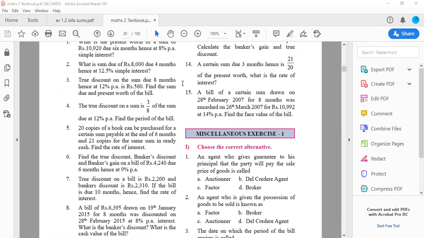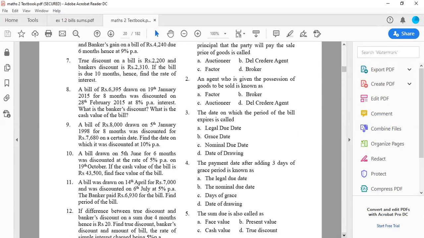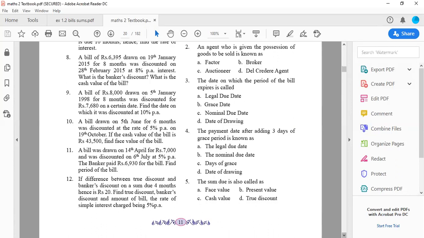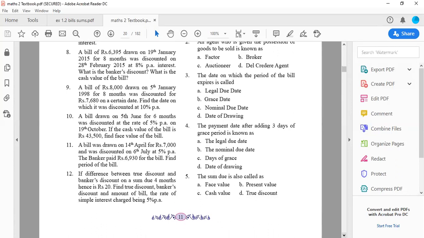So I won't be solving the 15th sum for you all. That is an assignment. Okay. All right. So moving forward, we are left with 2 more sums, I guess. That is sum number 11 and sum number 13. So with that, we'll be winding off with the exercise and the lesson as well.